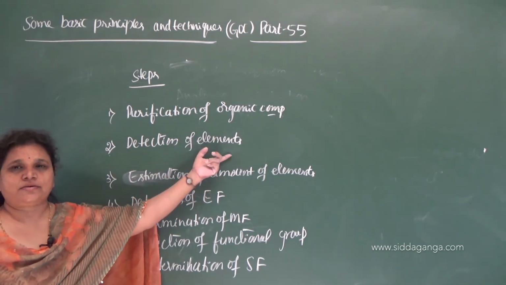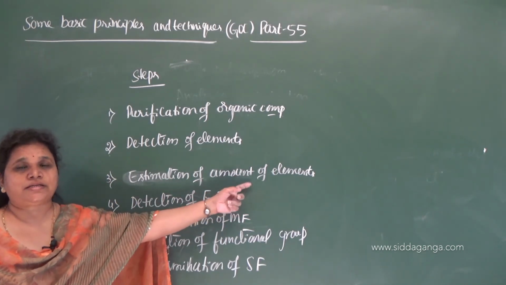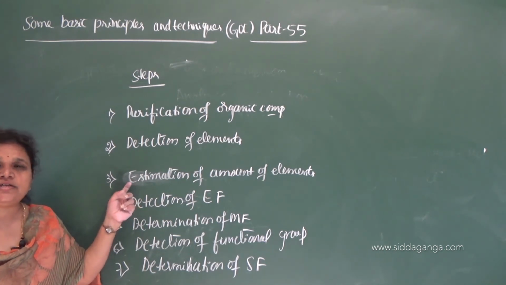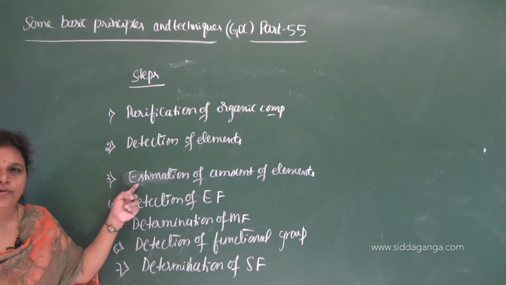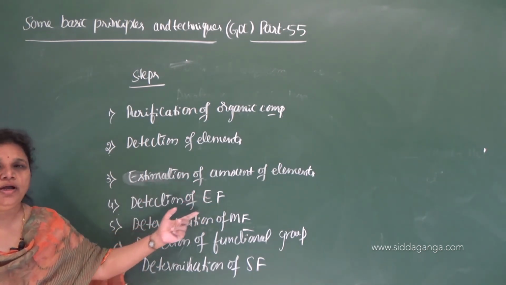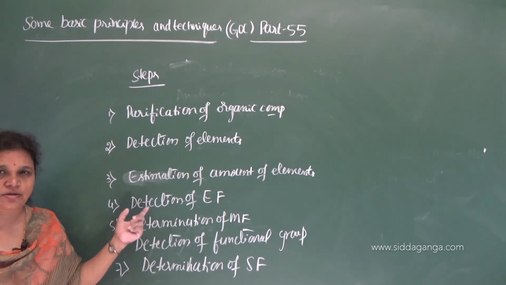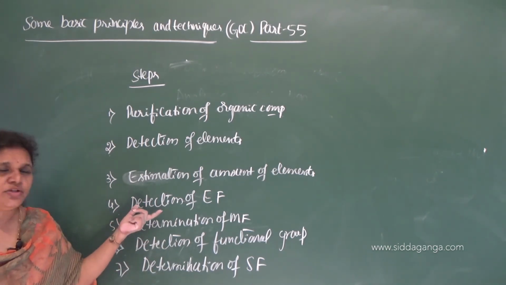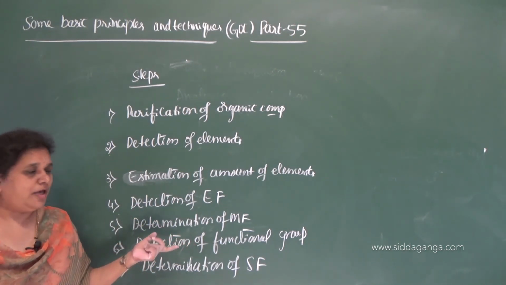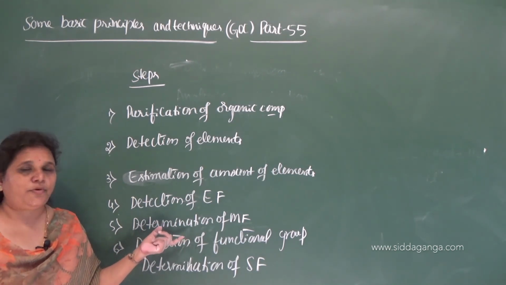Detection of elements, qualitative analysis. Determination of amount of elements, quantitative analysis. Once you know the percentage of each element present in a given compound, you can detect the empirical formula. You know how to detect the empirical formula that you have studied in first unit, some basic concepts of chemistry. Once you know the empirical formula, you can determine the molecular formula if the molecular mass of the compound is known or the vapor density of the compound is known.